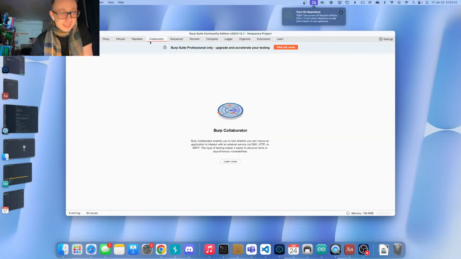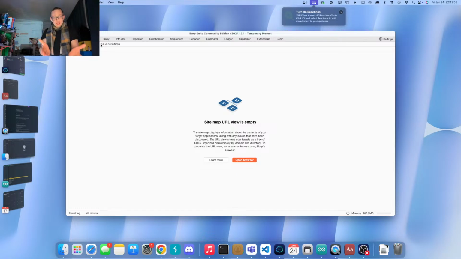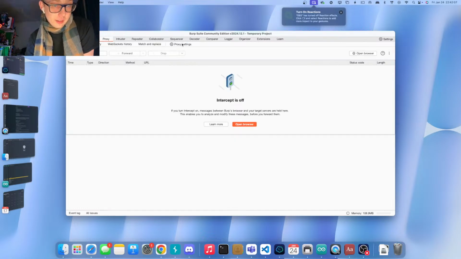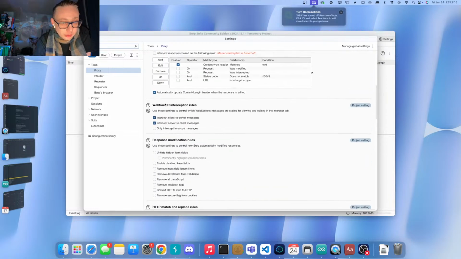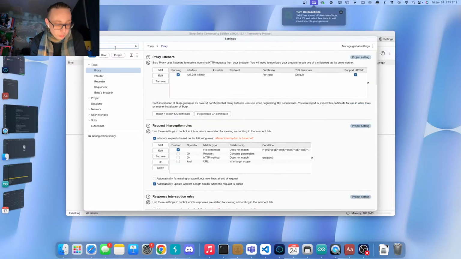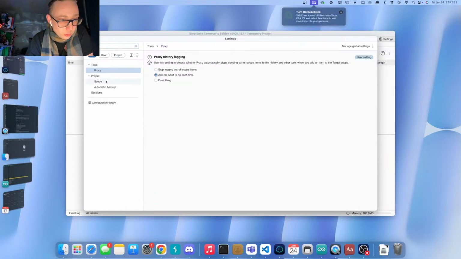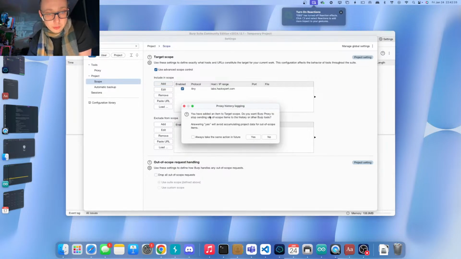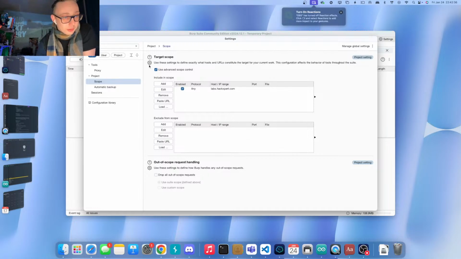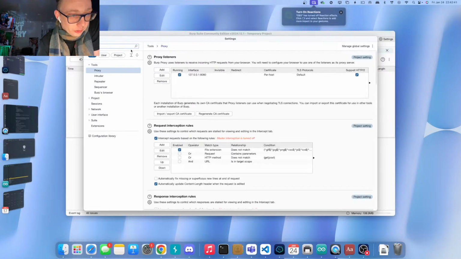So, basically, if I have Burp Suite open right here, I'm going to go to my proxy, and first of all I always want to set up my proxy settings properly. So we're going to go here, to the scope section. If you want to go there, just scope, here we go, project. I use the advanced scope control, I try that, and in here we have labs.hexpert.com, which is currently our scope. No port, I don't want to have a file, and we want to have all of the things added automatically. So now that my scope is set up, my proxy is set up, you can set up multiple proxies here.